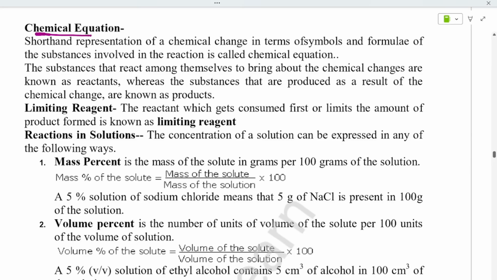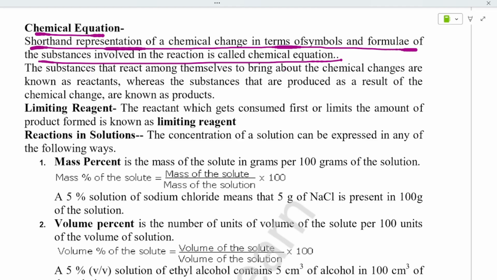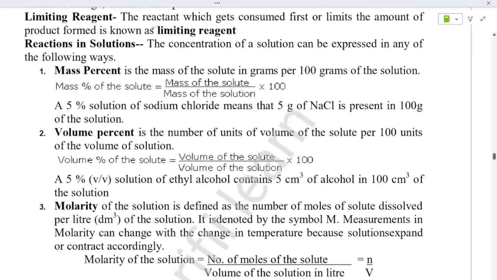A chemical equation means a shorthand representation of a chemical change in terms of symbols, formulae, and substances. It is known as a chemical equation. And a limiting reagent is the reactant that gets consumed and limits the amount of product formed. Limit means you should have a finite amount; it cannot go on till the end, so you have to limit it.